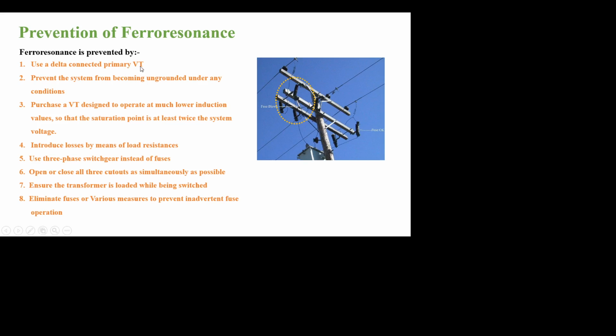If the voltage transformer has a delta connected primary, if the system has proper grounding conditions, if the voltage transformer is designed such that its saturation point is at least twice the system voltage, by introducing load resistances, by simultaneously closing and opening of the fuses. So here this figure shows there are 3 phases in which only one phase fuse is normal, whereas the 2 phases are abnormal.